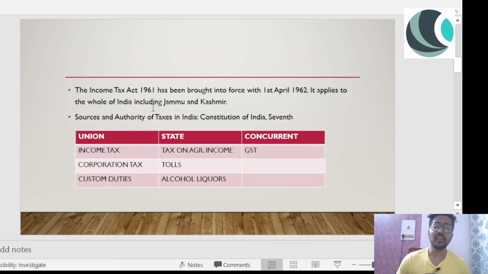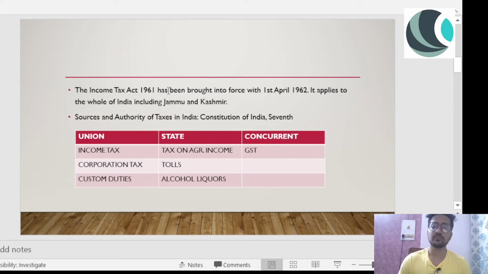Now we have to majorly focus upon the Income Tax Act. So the Income Tax Act 1961, you have to remember which year. The Income Tax Act 1961 has been brought into force with 1st April 1962. It applies to the whole of India, including J&K. Right. So even back then, it used to be applied to the whole of India. Some of the acts did not used to be applied to J&K.